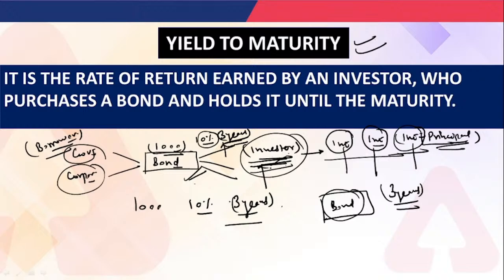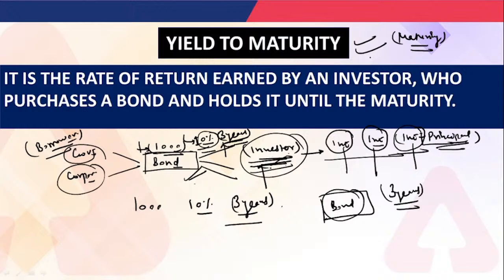Suppose this 1,000 is the face value of the bond, this 10% is the coupon rate, and this 3 years is the time period. If the investor is going to hold this bond till maturity, then whatever rate of return is earned by the investor is known as the yield to maturity. So yield to maturity is the total return on a bond if the bond is held until maturity.